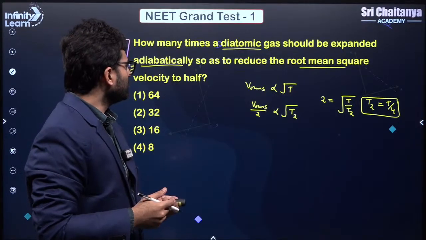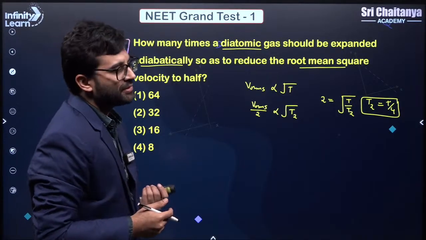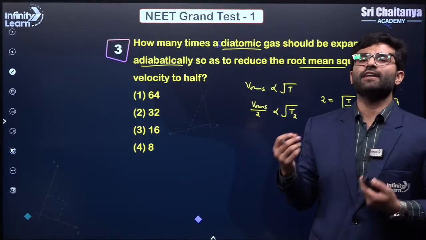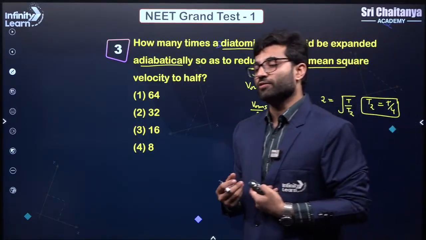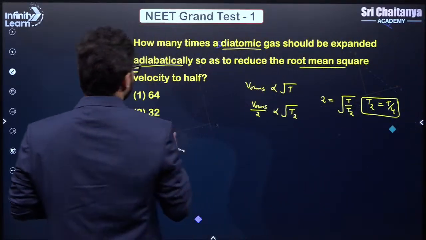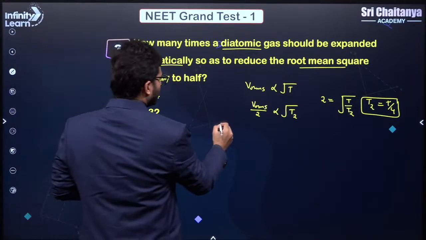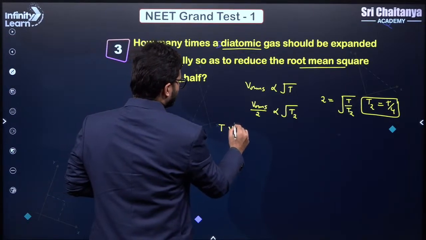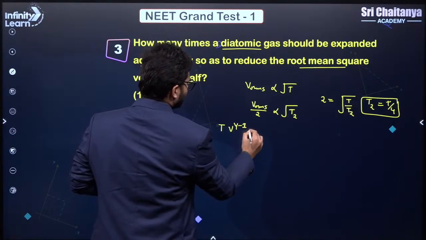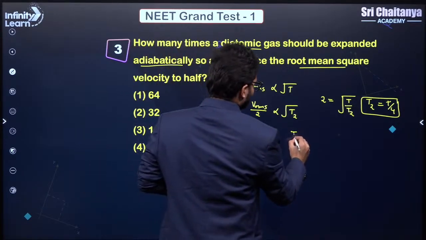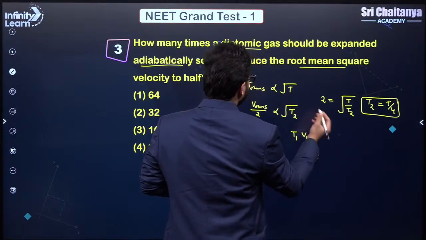Now we want to calculate how many times it should be expanded, which means you need to find the final volume in terms of the initial volume. That would be the number of times the gas should be expanded. So let us do that. We know that for an adiabatic process, TV to the power gamma minus 1 is a constant. So initial T1, V1 to the power gamma minus 1.